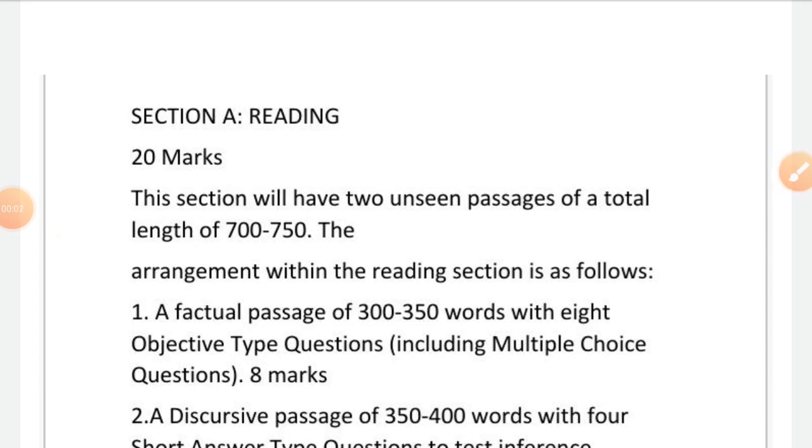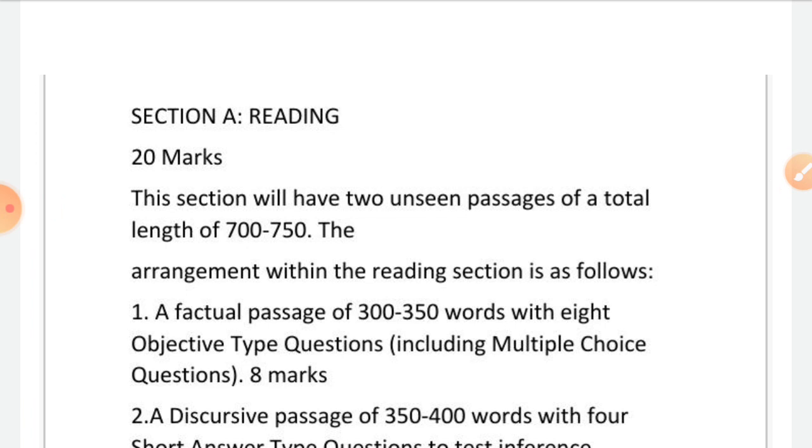Today we will discuss section A, that is the reading section in your English paper. Until now we know the syllabus consists of a reading section with 20 marks allotted. But this is subject to change. A revised syllabus can come, and we are not sure of that. So we will proceed with the knowledge that we have 20 marks for the reading section until the syllabus is revised